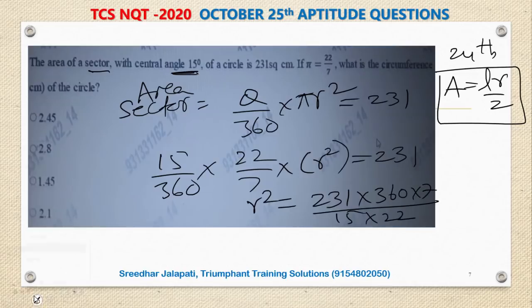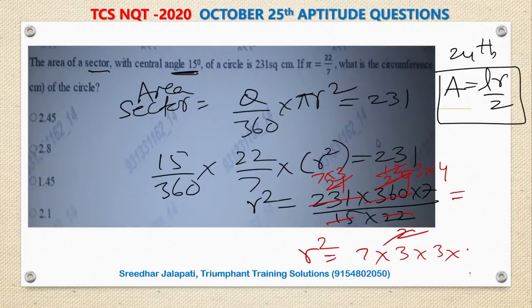If I simplify these numbers further, 21 can be written as 7 into 3, 12 can be written as 3 into 4. So now r square is 7 into 3 into 3 into 7 into 4, if I am not wrong.